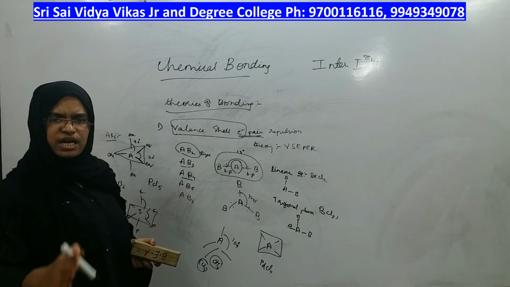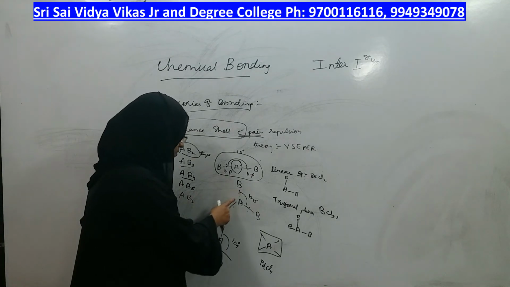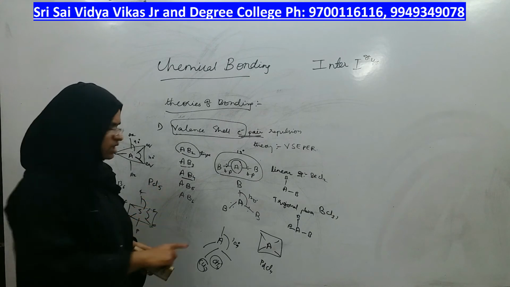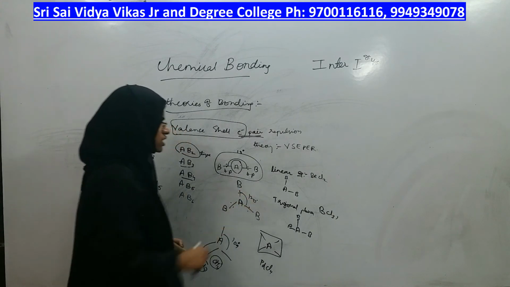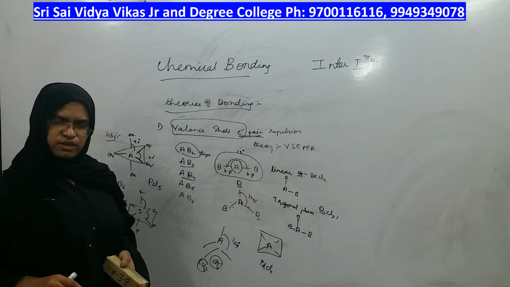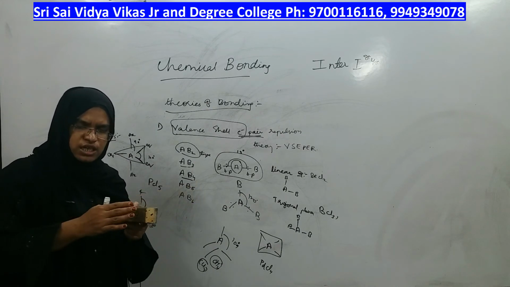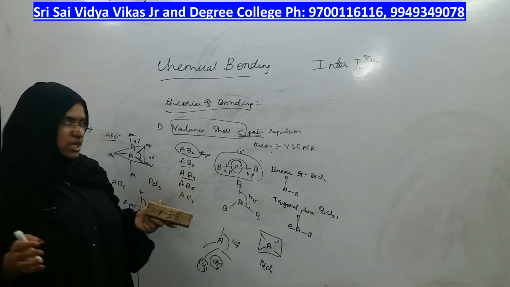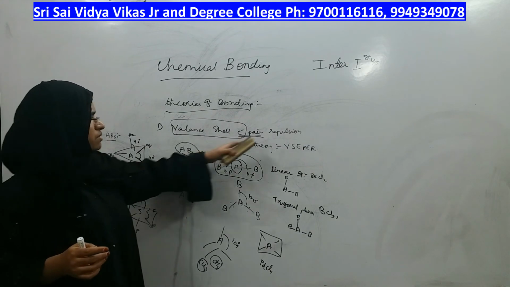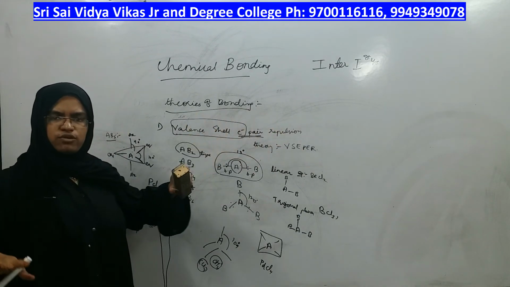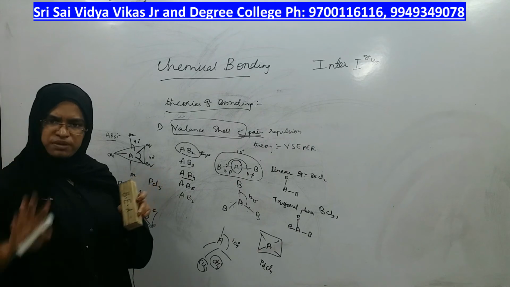The best angle of separation between each pair of bond pairs is 120 only. If the bond angle reduces from 120 or increases beyond 120, their repulsions will be high, and therefore minimum repulsion should be there in the molecule.